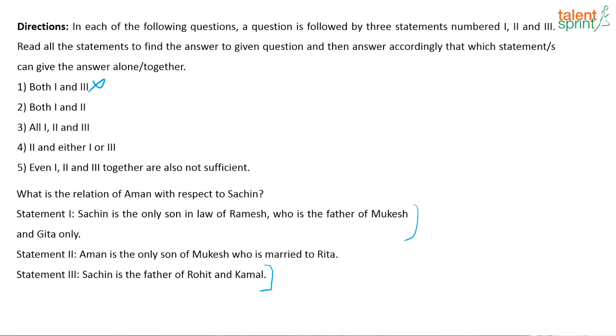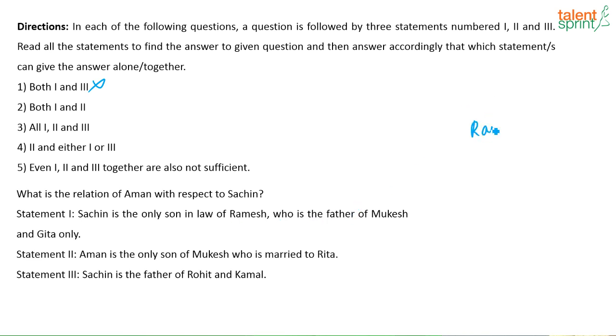Okay. Now let us look at option 4, 2 and either 1 or 3. Okay, let's solve it anyways. So definitely the first option is going to go wrong. Using 1 and 3 definitely you can't get the answer. Now what is given here? Sachin is the only son-in-law of Ramesh.